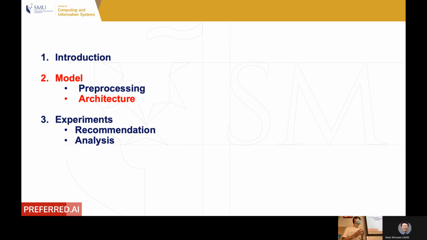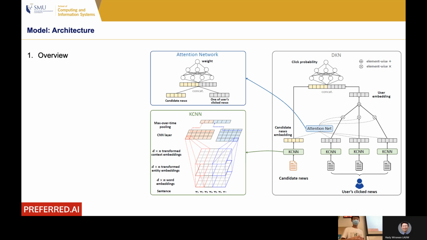Now we have already extracted the entities and the knowledge graph from news data. Now let's turn to the model architecture part. This is the overview of the model. The whole model can be divided into three components. The first component is called KCNN. The second component is the attention network. And the third component is the prediction network. I will introduce them one by one.